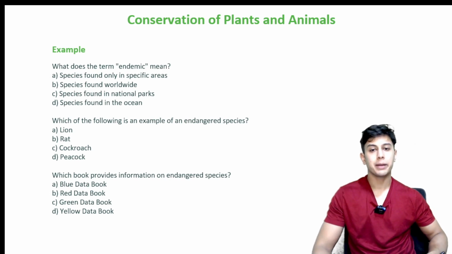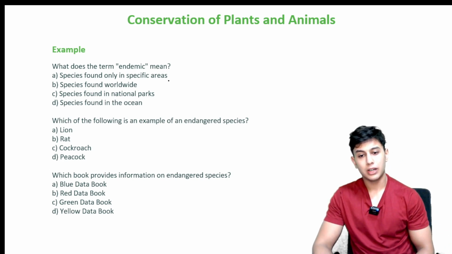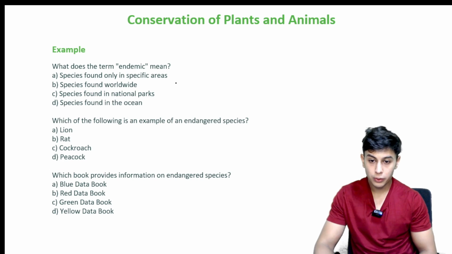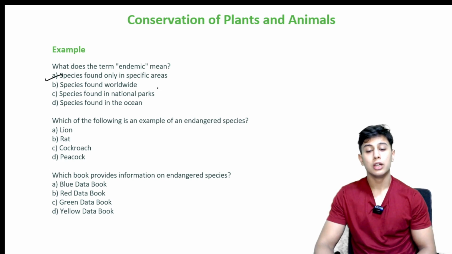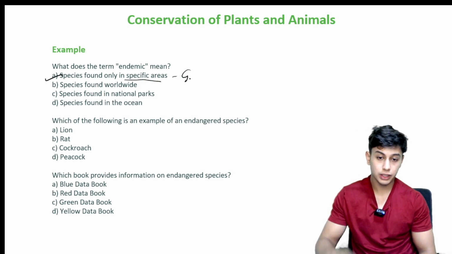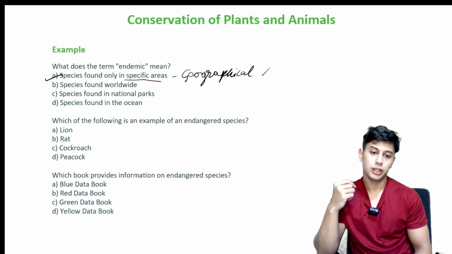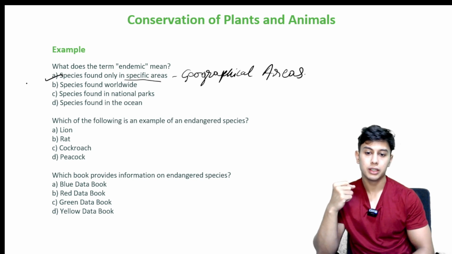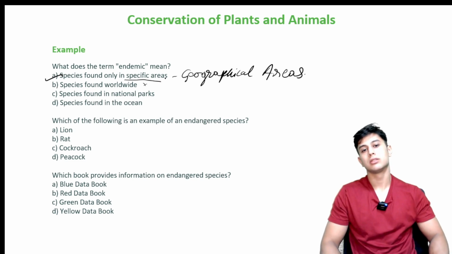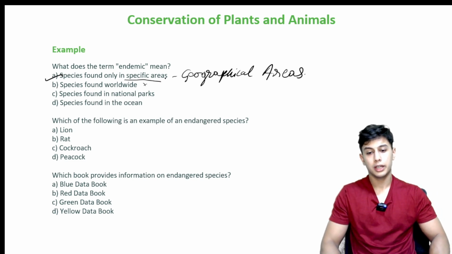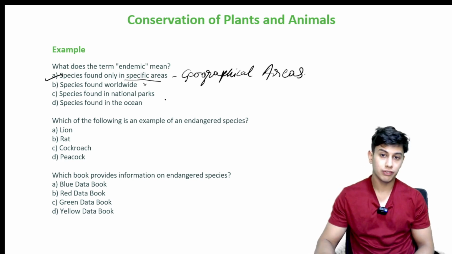What does the term endemic mean? So in the lecture I told you what endemic means. Species found only in specific areas, species found worldwide, species found in national parks, species found in oceans. So it is A, only in specific geographical areas, right? Species found worldwide, no. For example, a worldwide species would be pigeons, found in a lot of places, right? Found in national parks, no, it is found in a particular geographical area.